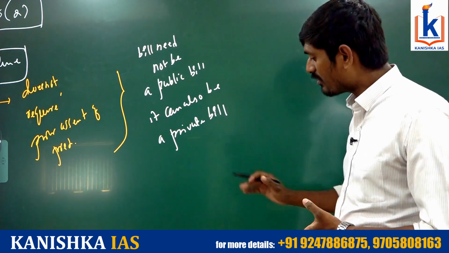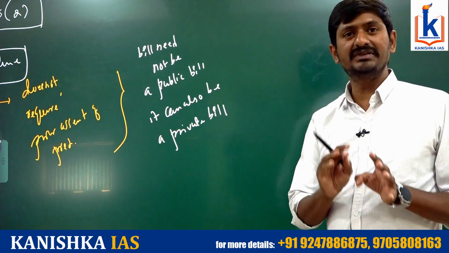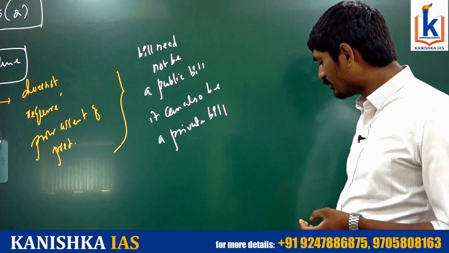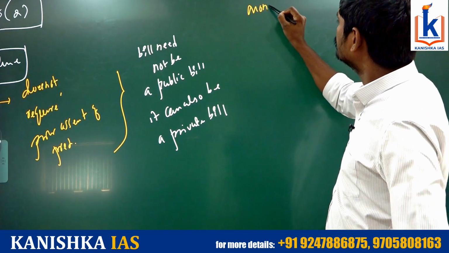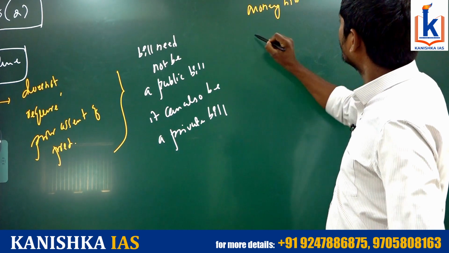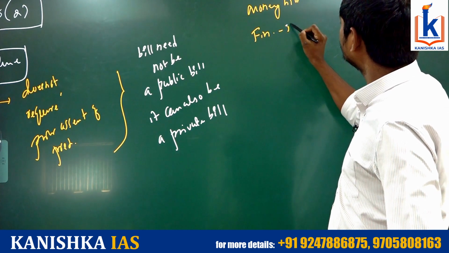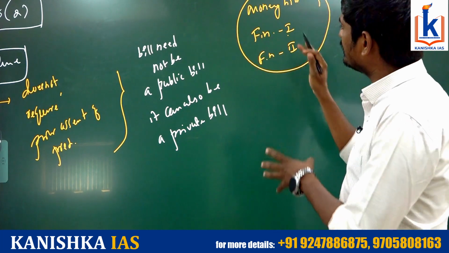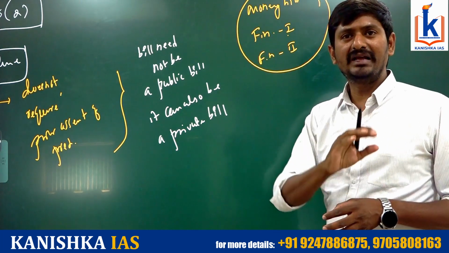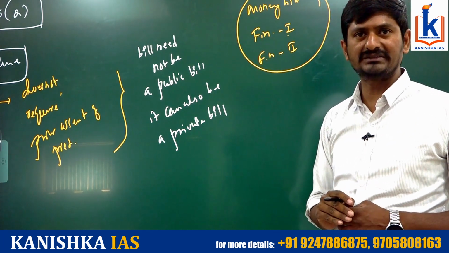But in the case of the constitution amendment bill, such a provision is not there. Such a provision is only limited to certain kinds of bills, that is money bill, financial bill 1, financial bill 2. Excluding these three bills, any bill does not require the prior recommendation of the president.